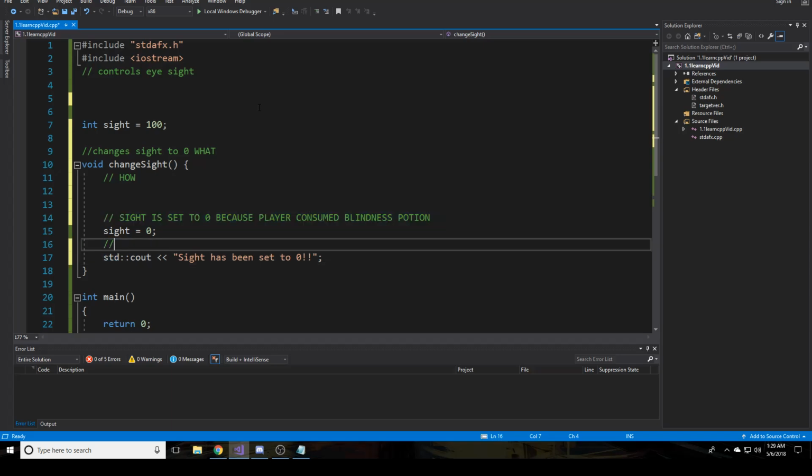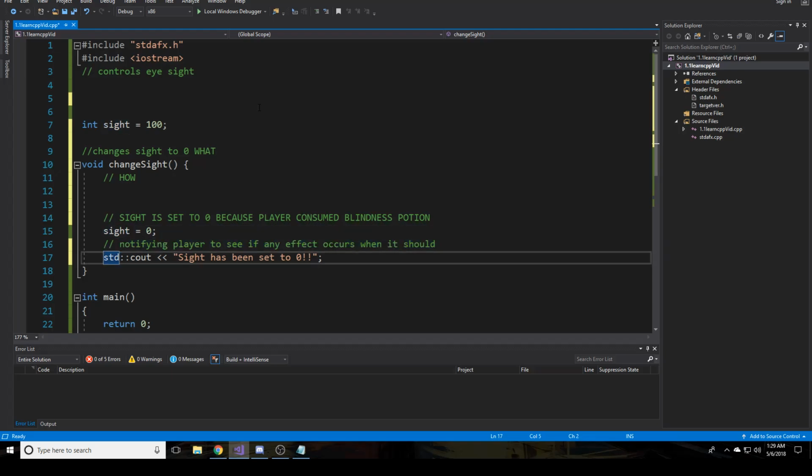So why are we notifying the player? We're notifying the player to see if any effect occurs when it should. I guess I don't know, you could justify the code in other ways anyway. So this at the statement level is the why.